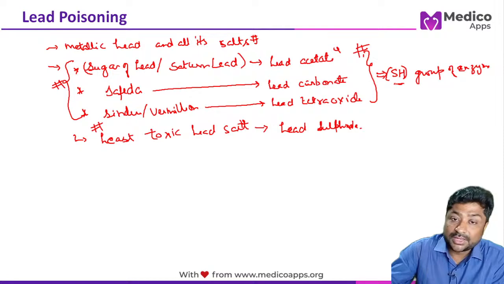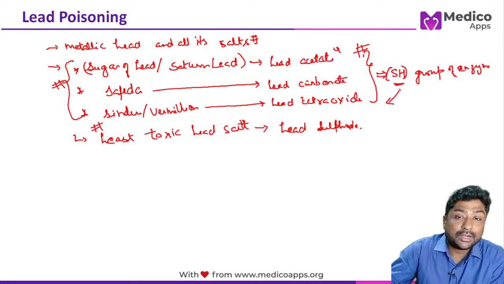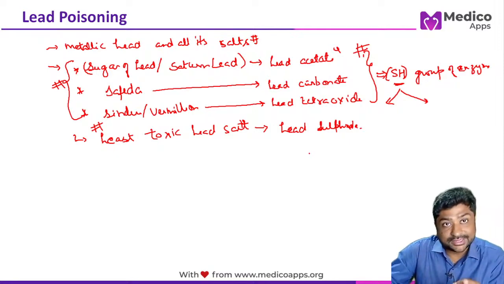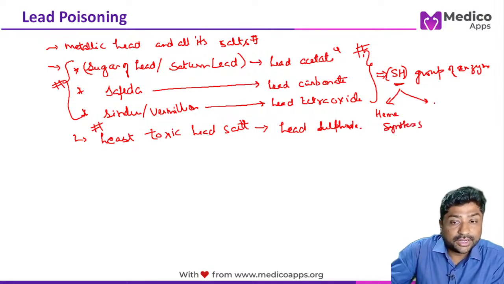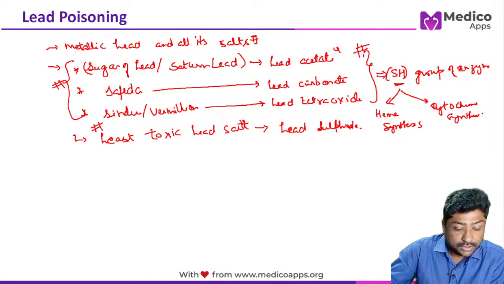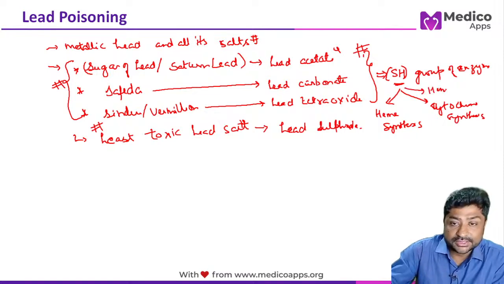Understood? So it will inhibit a lot of enzymes, but primarily in heme synthesis, and also in cytochrome synthesis. Because of this you can also have hemolysis.